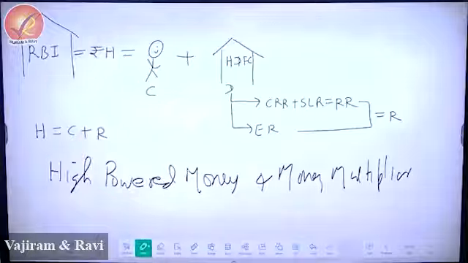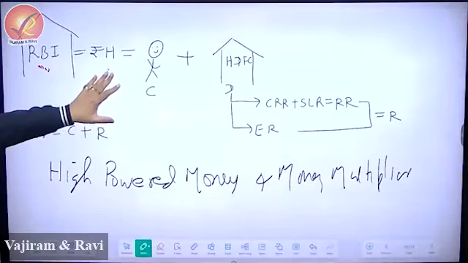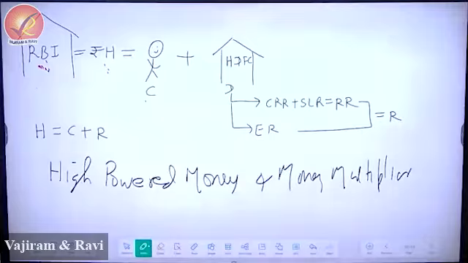See, did you give the title? Whatever, please write. Draw this symbol, please, for future. Yes, Harshita, correct. Please draw these symbols. RBI, then write H. This is not from NCERT, this is my jugaad. We'll come to NCERT in a minute. RBI H, then write C. C is currency in hand.